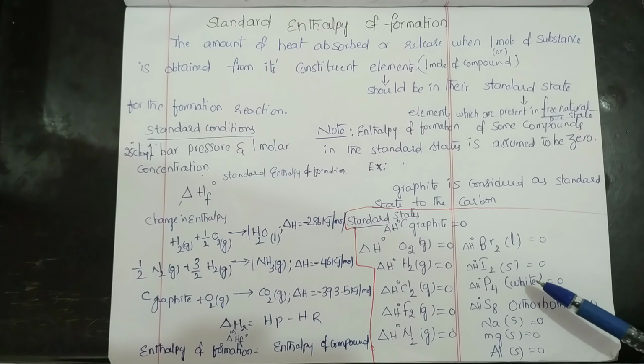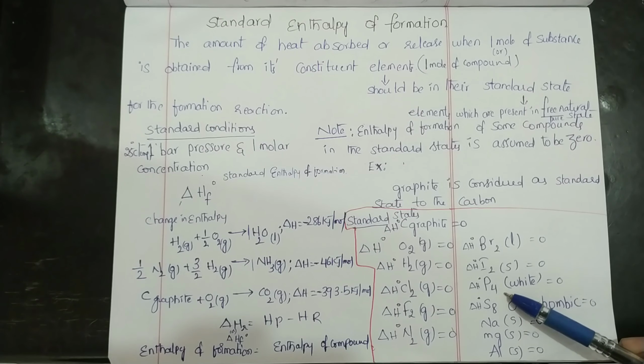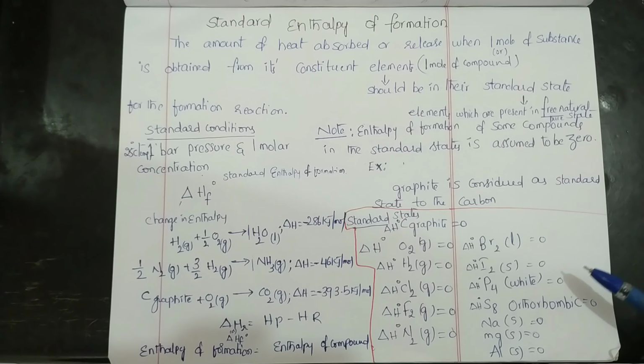Allotropes of phosphorus are white, black and red phosphorus. Among these, white phosphorus, that is P4, is thermodynamically stable. So not all allotropes are equal to 0, but one particular allotrope is equal to 0.